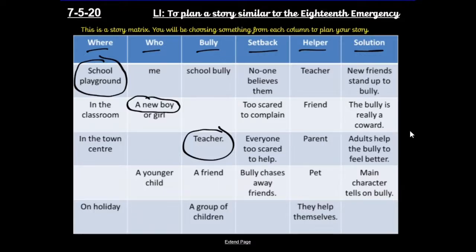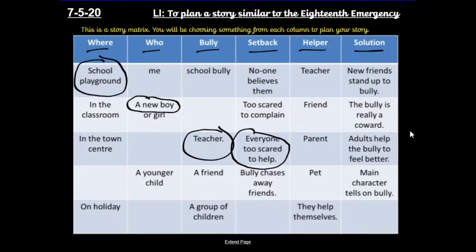What is the setback? Does no one believe them? Are they too scared to complain about it to stop it? Or is everyone else too scared to help? Or does the bully chase away everyone's friends, so this character has no friends left? Well, actually, I think I'm going to go with everyone is too scared to help. Maybe this teacher has a fearsome reputation, and everyone's just scared to help.